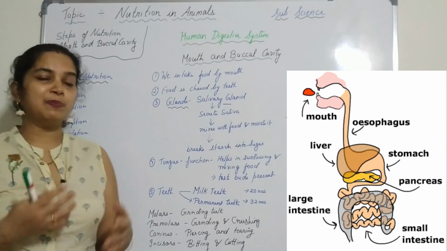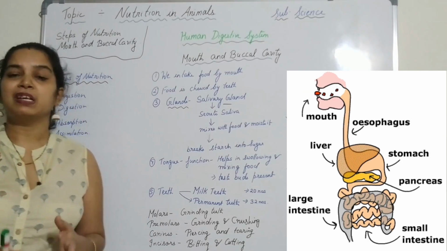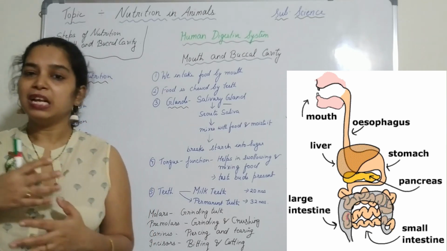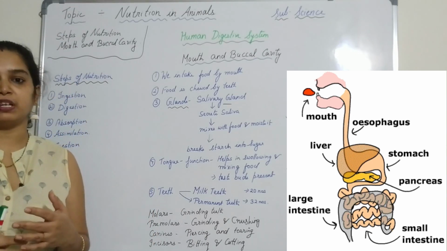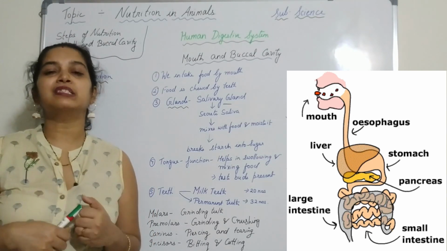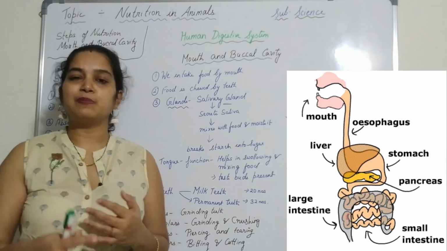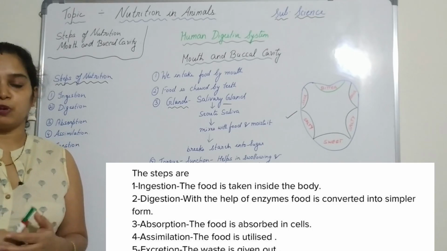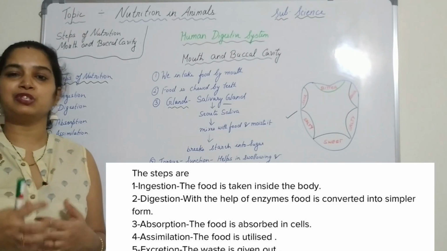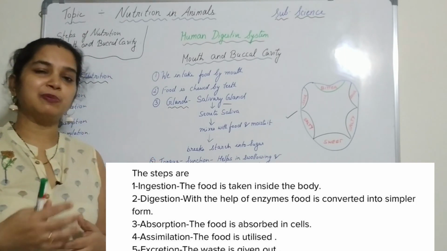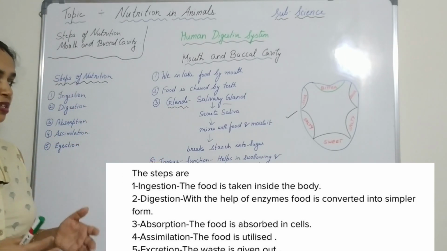What do you mean by absorption? That is the third step. When the food is digested inside the human body, it needs to be utilized by the body. So absorption occurs, it is absorbed by the cells of our body. The blood vessels absorb the nutrients, and this is called absorption. Absorption takes place in the small intestine.